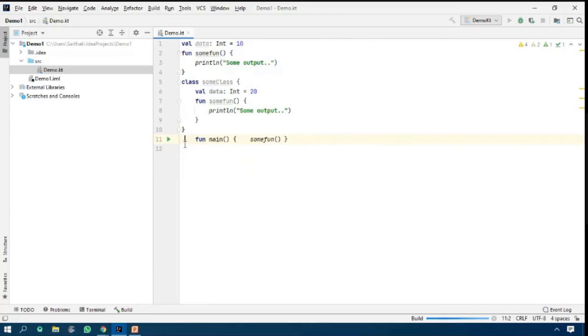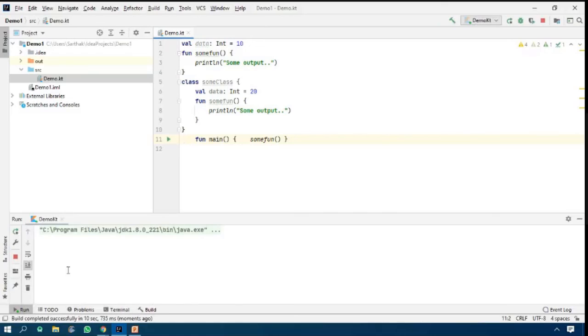Your program will be created. Your program output will be displayed with the class file. Please understand the first part here. Your program file will be displayed. Your output is here. Please understand.